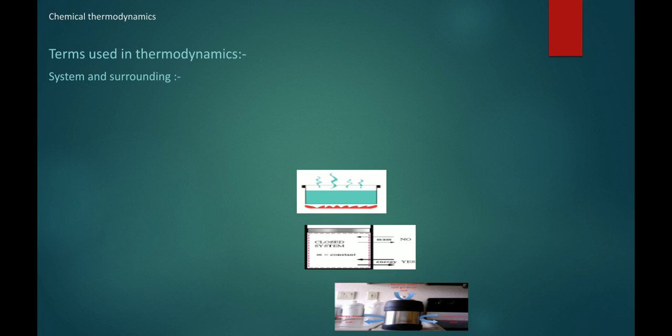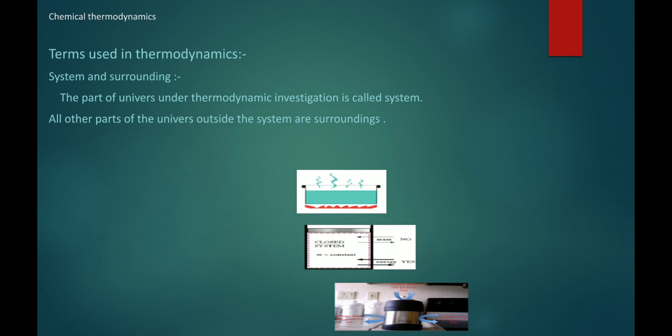First, system and surrounding. The part of the universe which is under thermodynamic consideration is called the system. So the part of the universe under thermodynamic investigation is called system, and the rest of the part is called what?